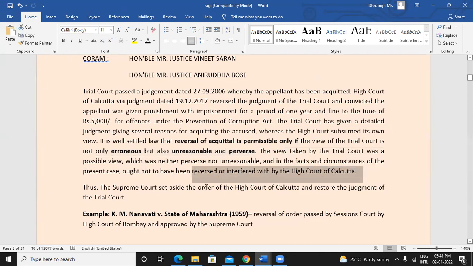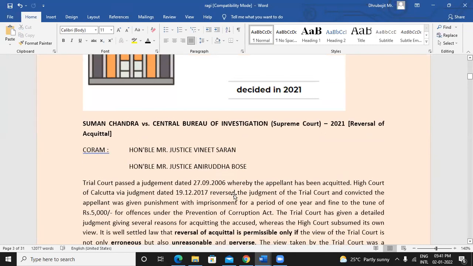So Supreme Court accordingly mentioned that this reversal order, which High Court has passed, is not proper. So we will set aside the order of High Court of Calcutta and we will restore the judgment which was given by trial court. Okay, so in this case, what happened?